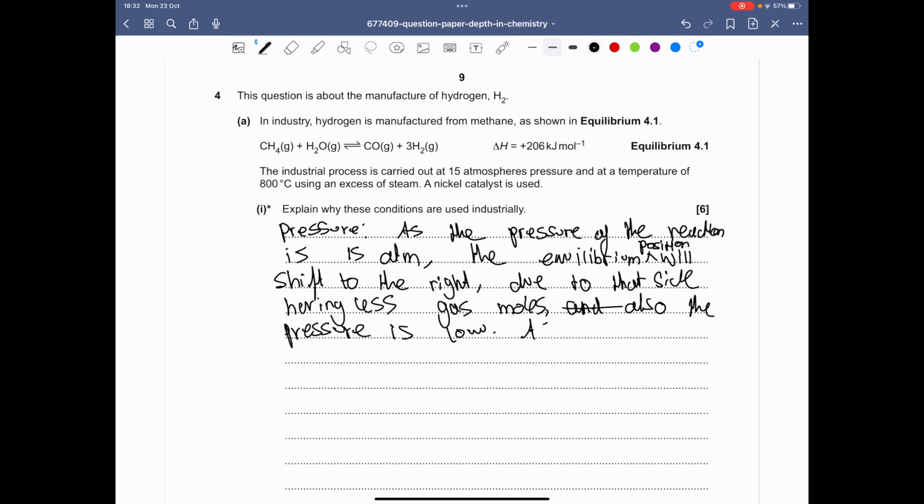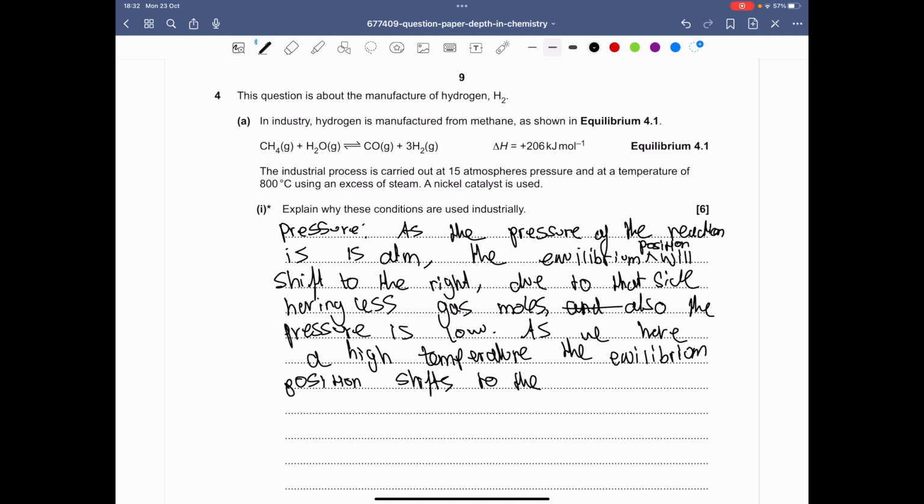So as we have a high temperature, the equilibrium position shifts to the endothermic side, which is the forward reaction.